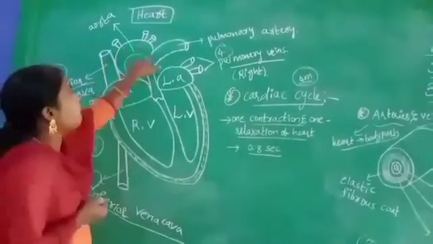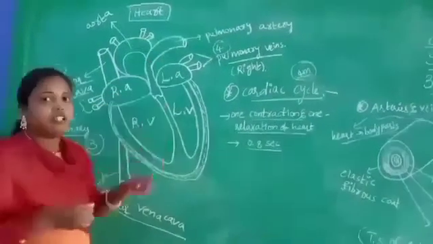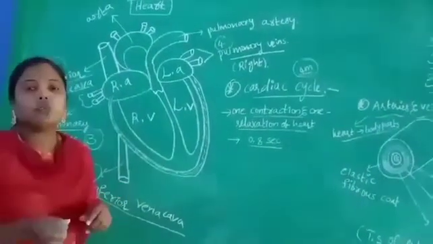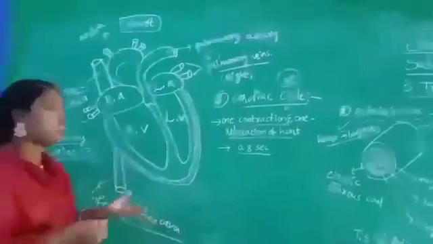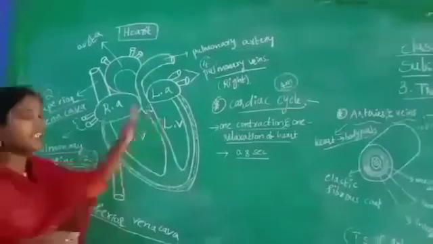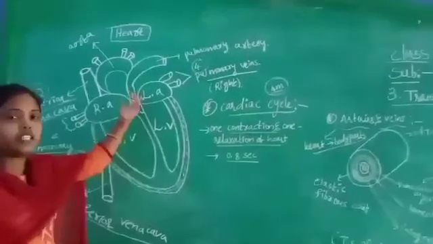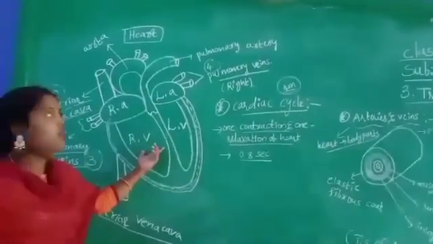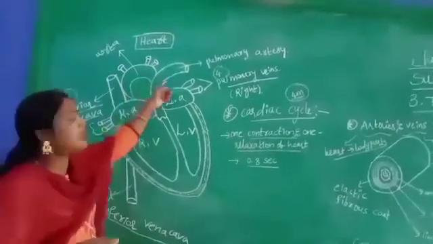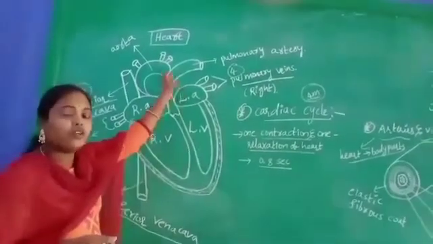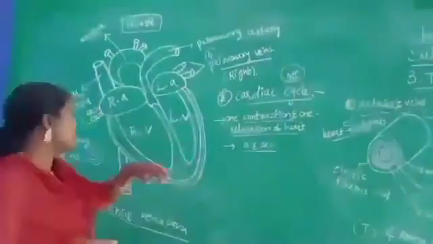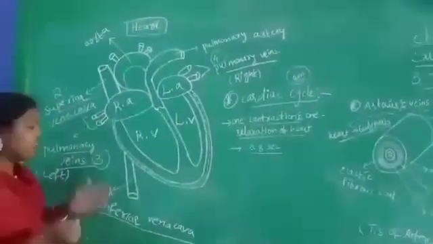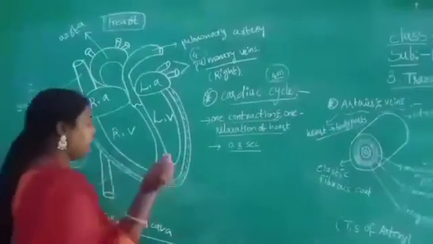The aorta and pulmonary artery send the blood to the different body parts, and from the different body parts again the blood is collected and given to the auricles, auricles give to ventricles, ventricles give to aorta and pulmonary artery, and aorta and pulmonary artery send the blood to body parts, body parts send the blood to the vena cava. Like this it is happening. Okay, I am writing here.